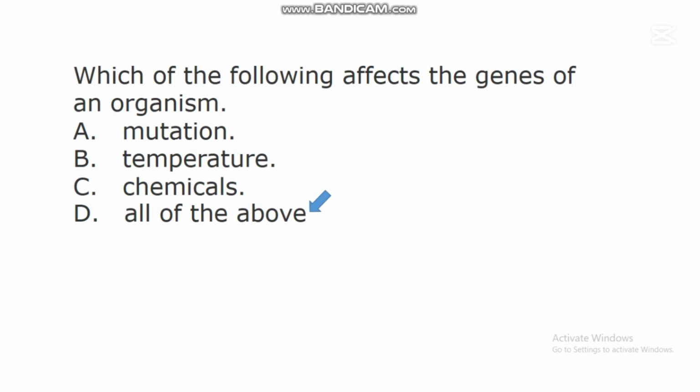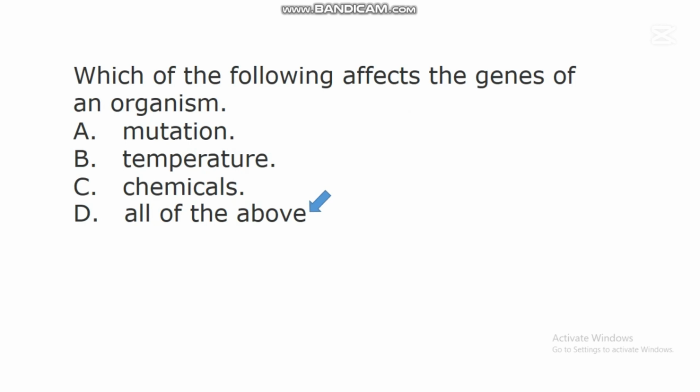Studies have shown that temperature can also affect the genes of an organism. So temperature fluctuations in the environment can have a great effect on the way genes express themselves in an organism. Research has shown that when an individual is exposed to chemicals, chemicals can affect the molecular arrangement in an organism. When harmful chemicals get into the system of an organism, they can affect the arrangement of genes of that organism.